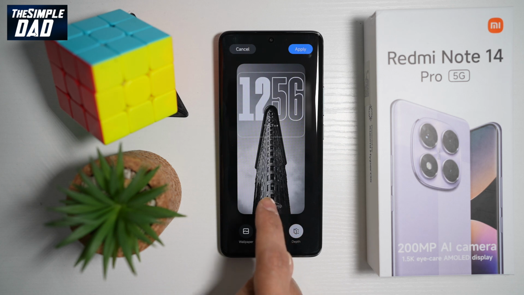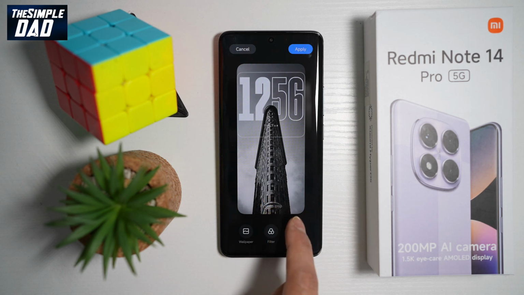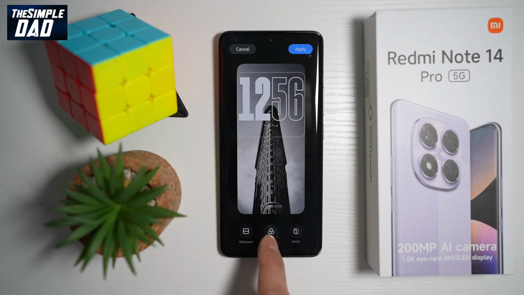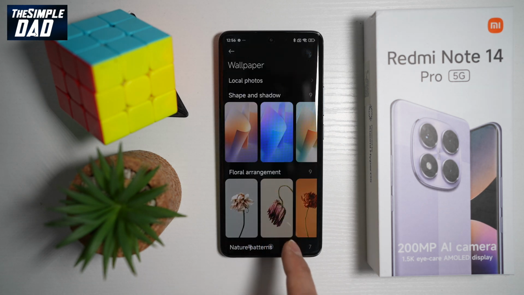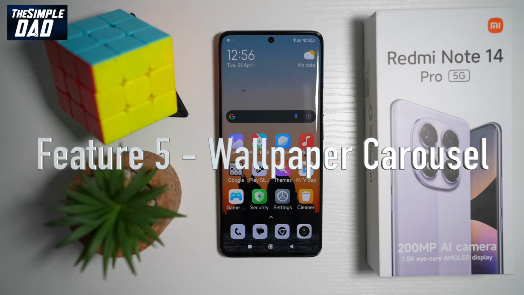So you can have the image in front, the subject in front, or subject behind the clock. You can apply all the different filters. You can also customize it to your own custom wallpaper. Now, the next feature, which is feature number 5, is your wallpaper carousel.